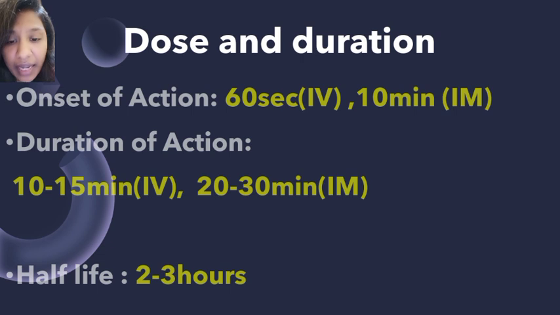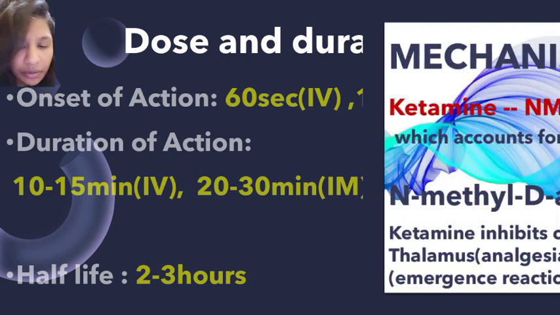If we give it IM, it will take 5 to 10 minutes for onset. Duration of action when given IV is around 10 to 15 minutes, but when given IM, it will stay 20 to 30 minutes. The half-life is 2 to 3 hours.